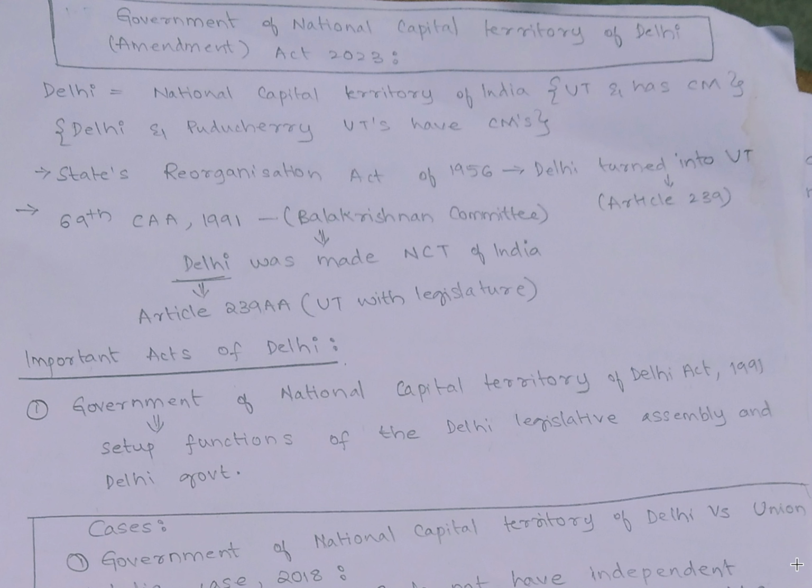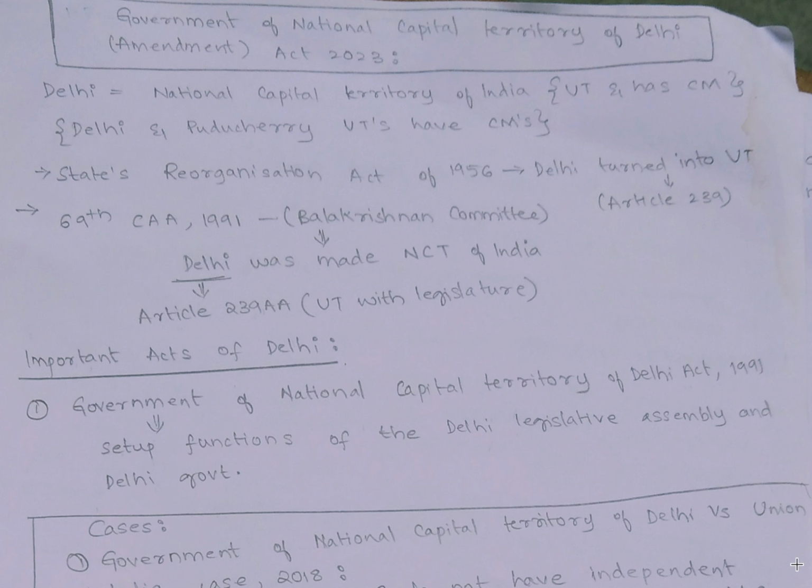So here, the National Capital Territory of India is Delhi. It is a union territory but has a chief minister. Generally for the union territories, we have a lieutenant governor for administration purposes. But for Delhi and Puducherry, we have chief ministers. Okay, Delhi and Puducherry union territories have the chief minister for administration purposes, but there is a frequent